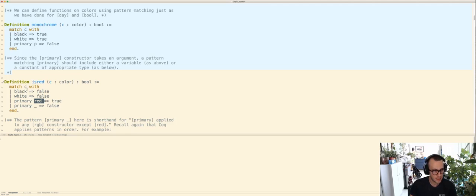So the way Coq interprets this is, okay, black, that's a value of type color. White is too. Okay, primary is a constructor that takes an argument, and we're saying when it's the case that C is the constructor primary applied to the constructor red, we'll return true. If it's the constructor primary applied to anything else, we'll return false. This underscore means don't care.